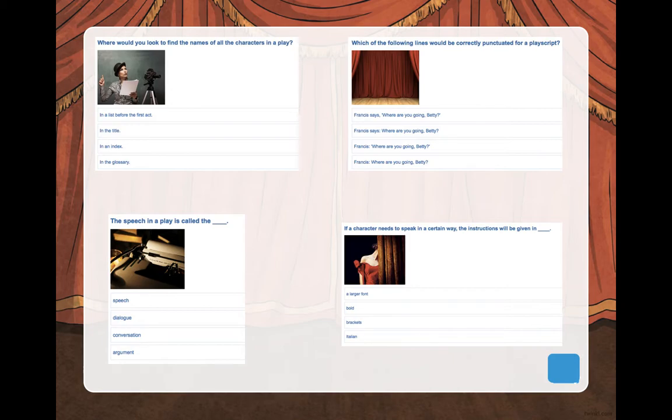Which of the following lines would be correctly punctuated for a play script? Well, it's a bit confusing here, but if you put 2 or 4, they'd be okay. I think 2 is a bit misleading, but 4, yes, 2 or 4 will be fine. Number 3, the speech in a play is called, it'll be number 2, it's called a dialogue. And the last one, if a character needs to speak in a certain way, the instructions will be given in number 3, brackets.